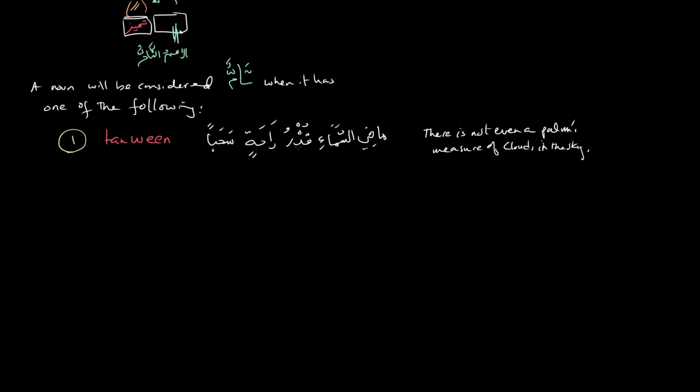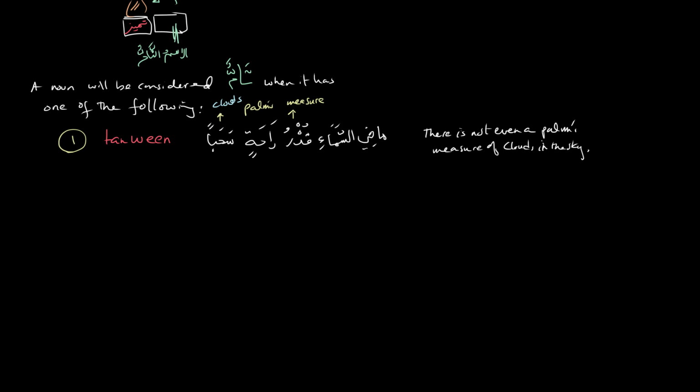Ma fi samai khudru rahatin sahaban. Khudru rahatin, palm's measure. So khudru is measure. Rahatin, I'm assuming, is palm. Khudru rahatin, measure of palms. And then sahaban is clouds. Ma fi samai, there's not in the sky. Khudru rahatin, palm's measure of clouds.